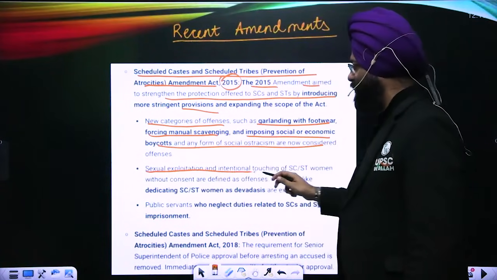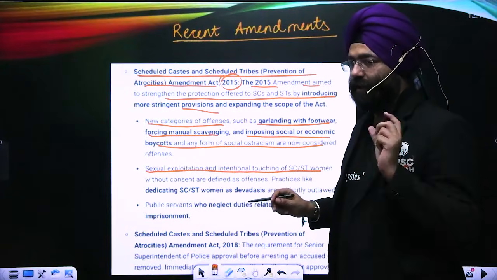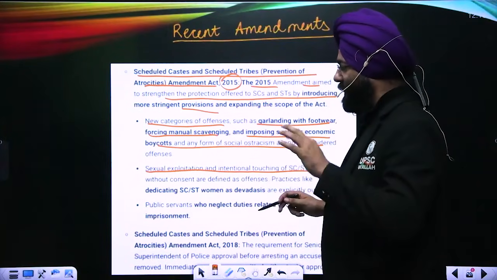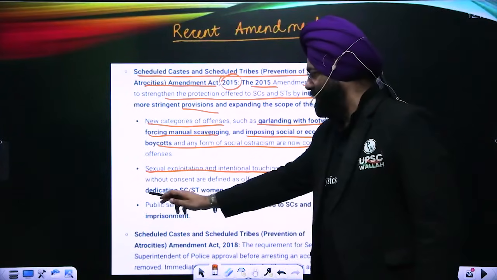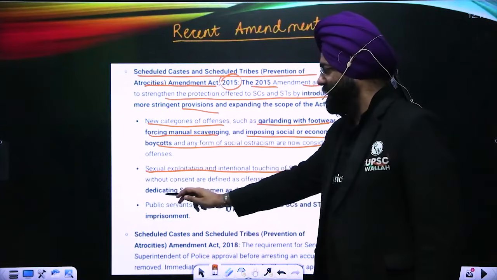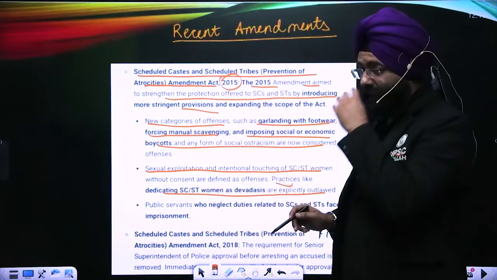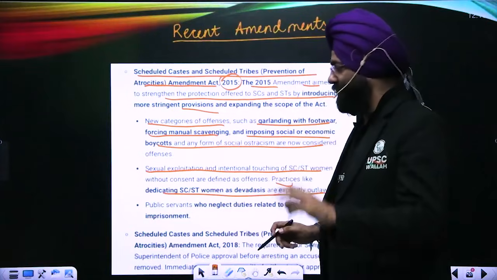Sexual exploitation and intentional touching of SC, ST women will also come under this Act, right? That is why the practice of dedicating SC, ST women as Devadasis is again considered an offence under this Act.